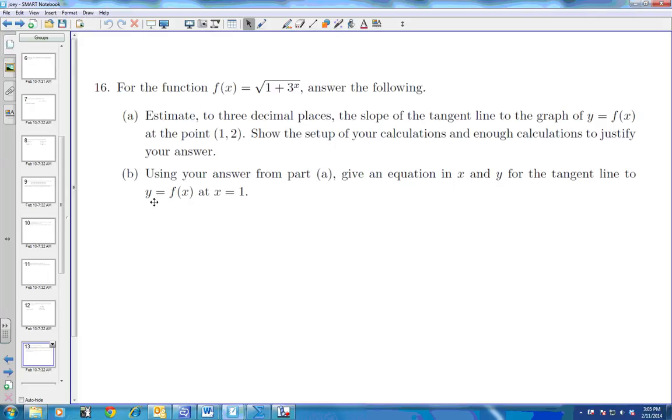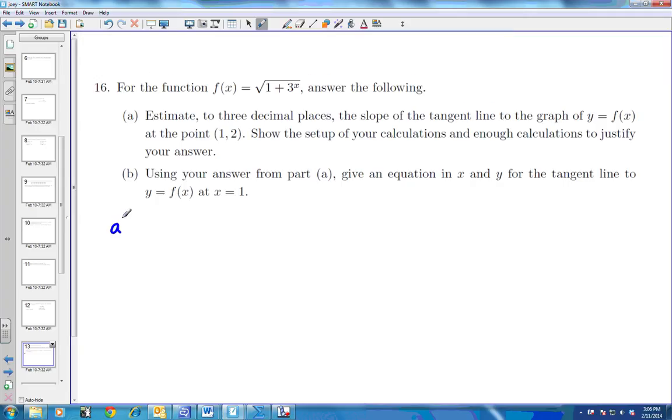Okay, this is number 16. For the function f of x equals the square root of 1 plus 3x, answer the following. It says estimate to 3 decimal places the slope of the tangent line to the graph of y equals f of x at the point (1, 2). Show the setup of your calculations and enough calculations to justify your answer.